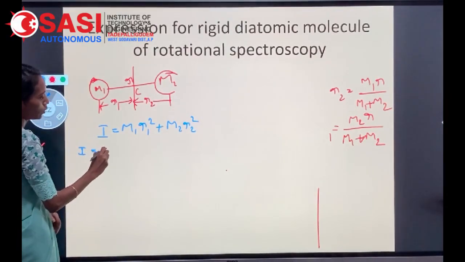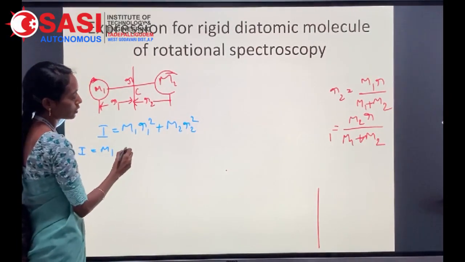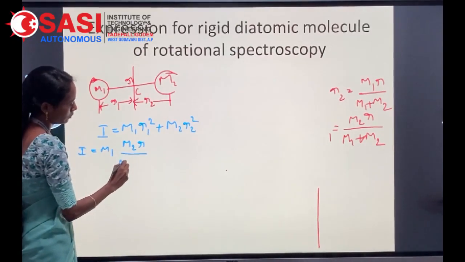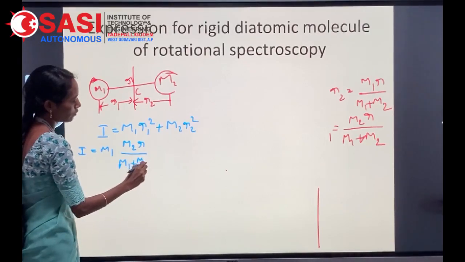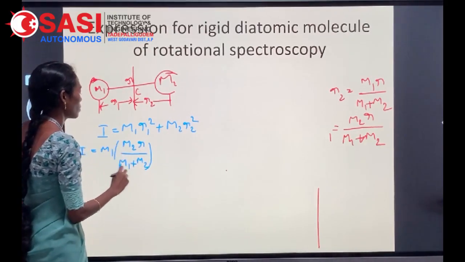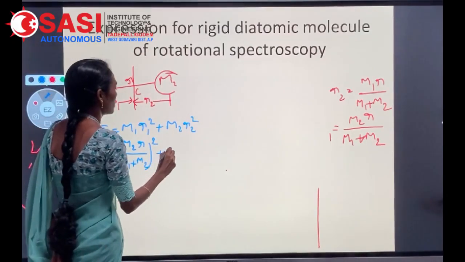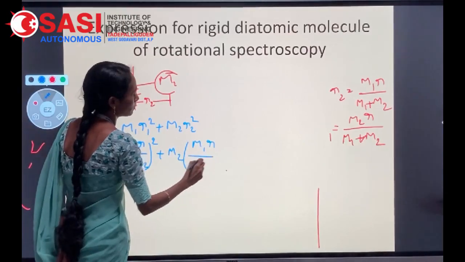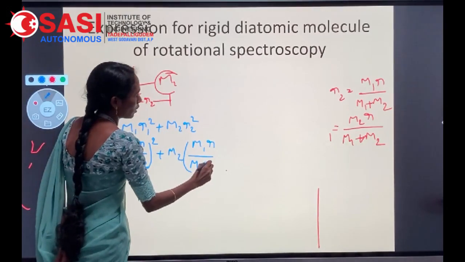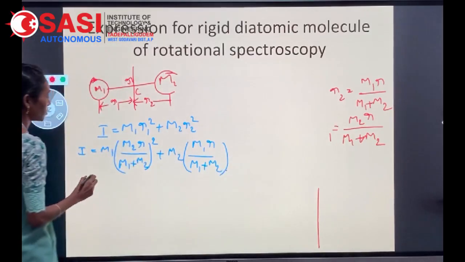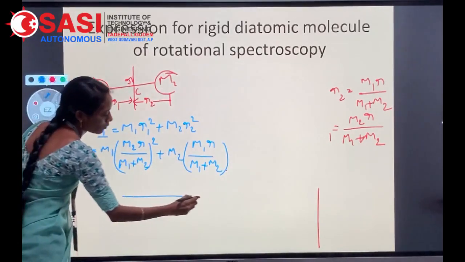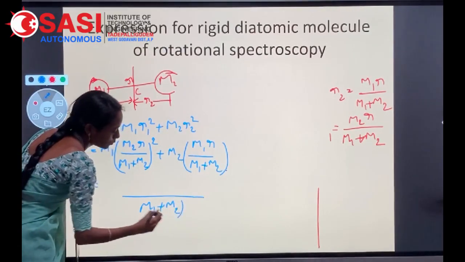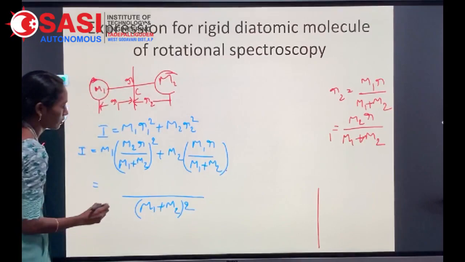I is equal to m1 into r1, which is m2 r by m1 plus m2 whole square, plus m2 into r2, which is m1 r by m1 plus m2 whole square.